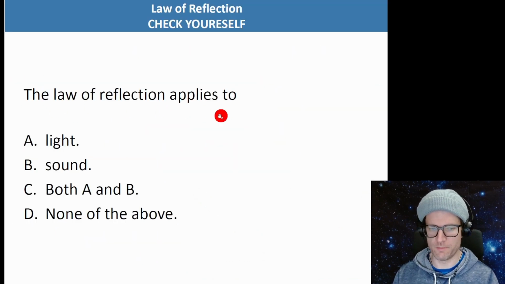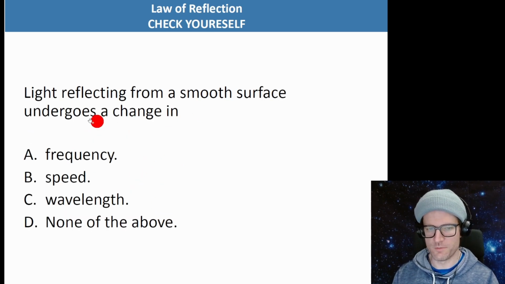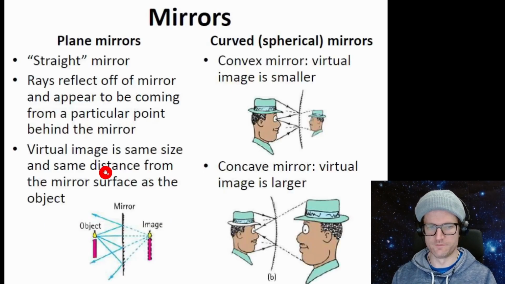The law of reflection applies, we said, to all kinds of waves, light and sound included, so C. Light reflecting from a smooth surface undergoes a change in, we said, smooth surface means specular reflection, which means none of these are changed, that's D.